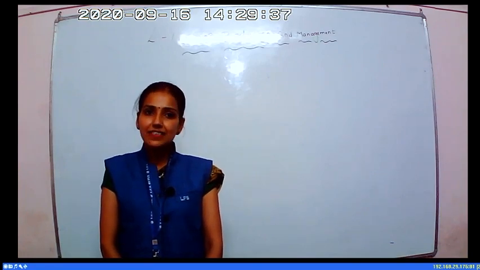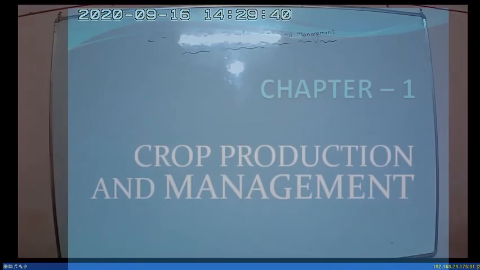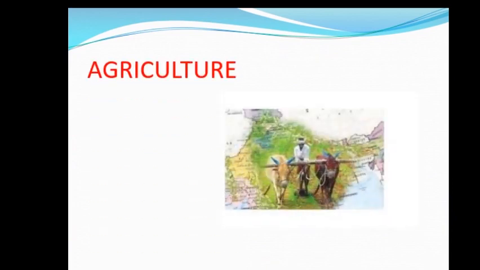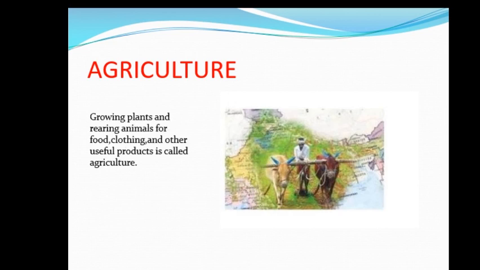Now let's see the slide. So, crop production and management. What is agriculture? You can see the image of agriculture here. Growing plants and rearing animals for food, clothing and other useful products is called agriculture.